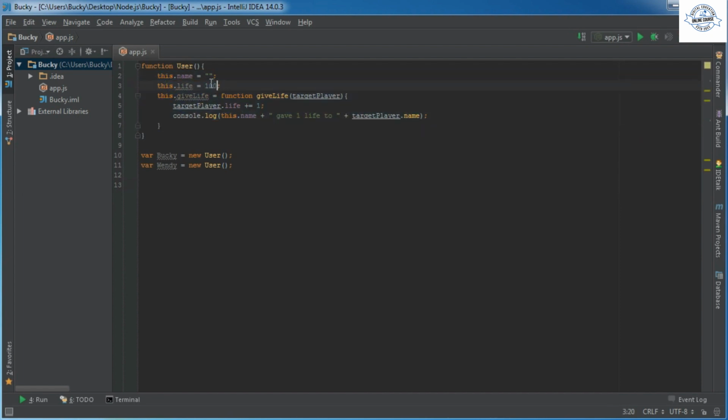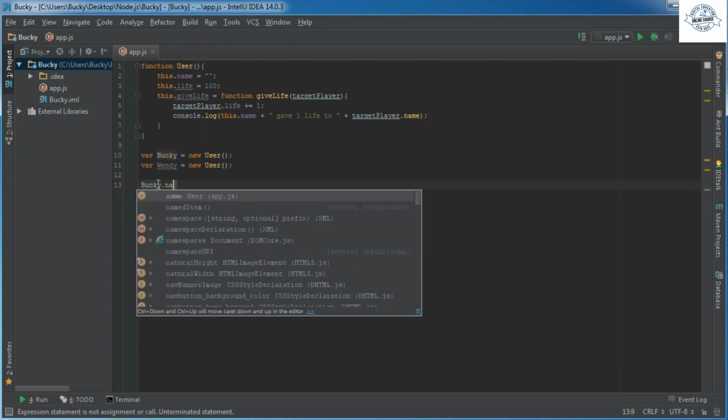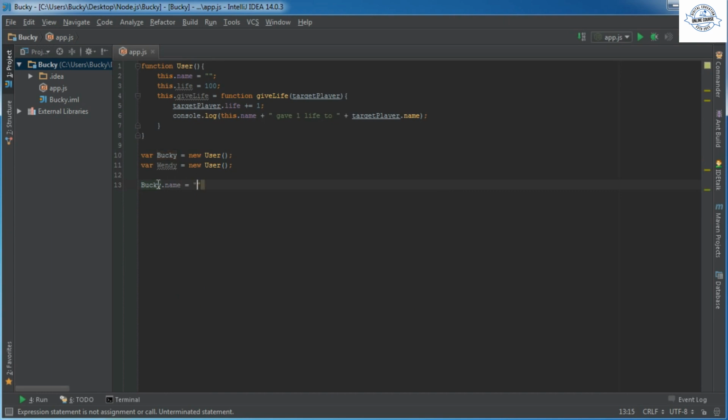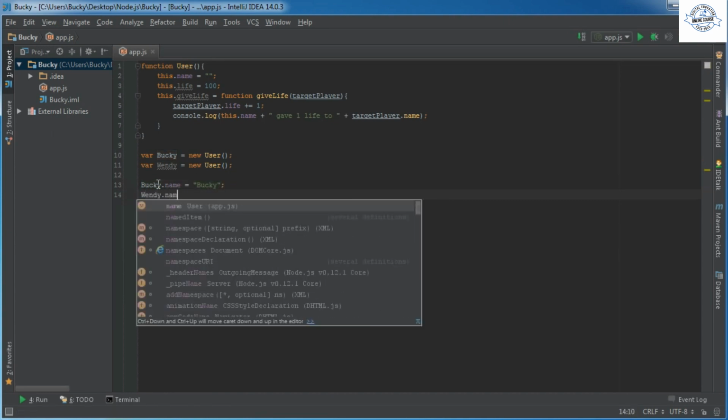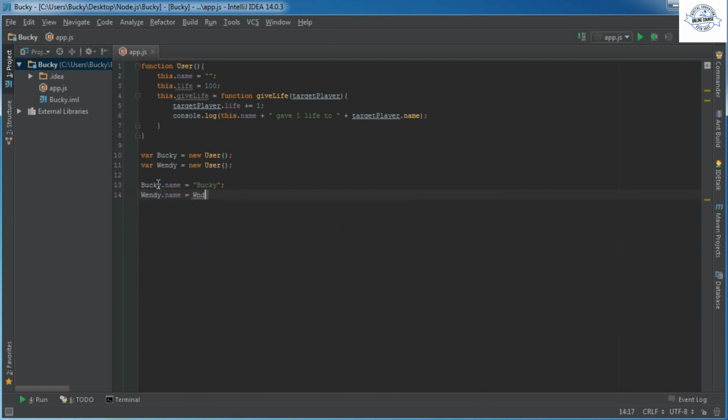They have a default life of 100, but their name is blank. So let's set their name right now, and that is Bucky dot name, set equal to Bucky, and Wendy dot name, set this equal to Wendy. Alright, so now we have 2 users and they both have names.